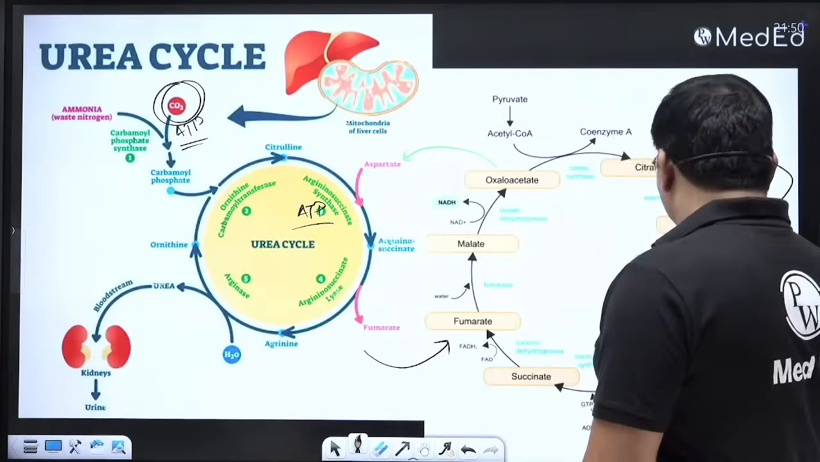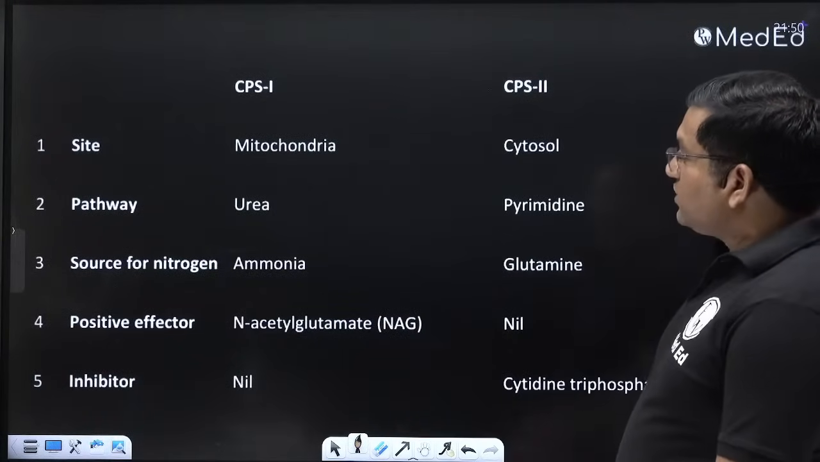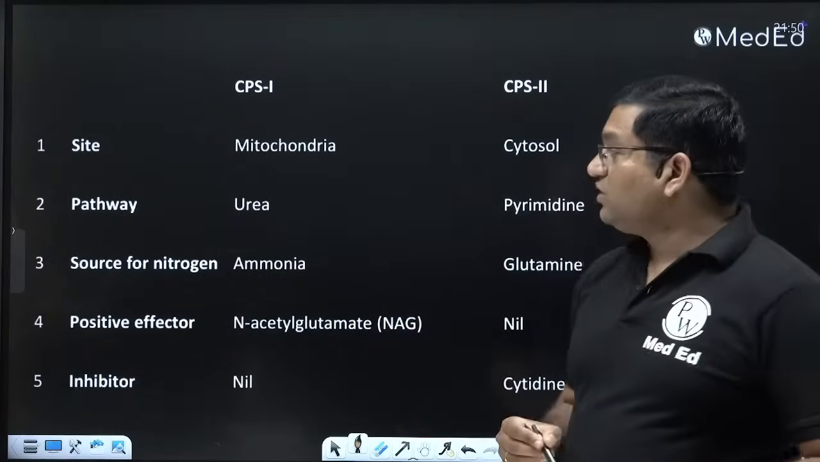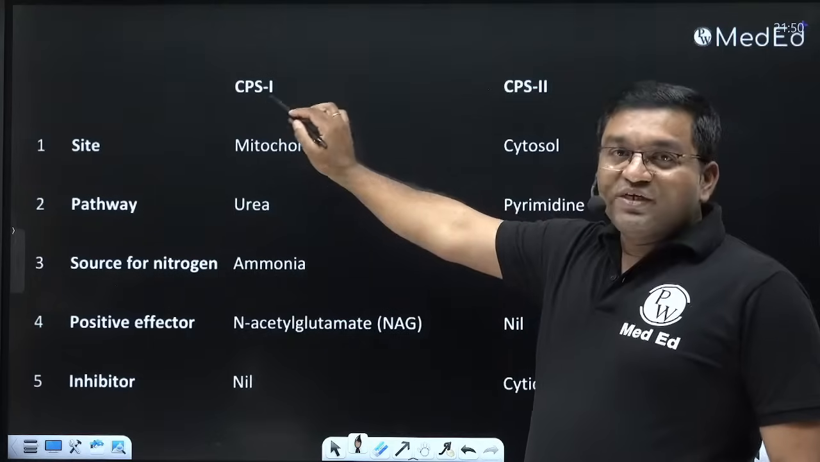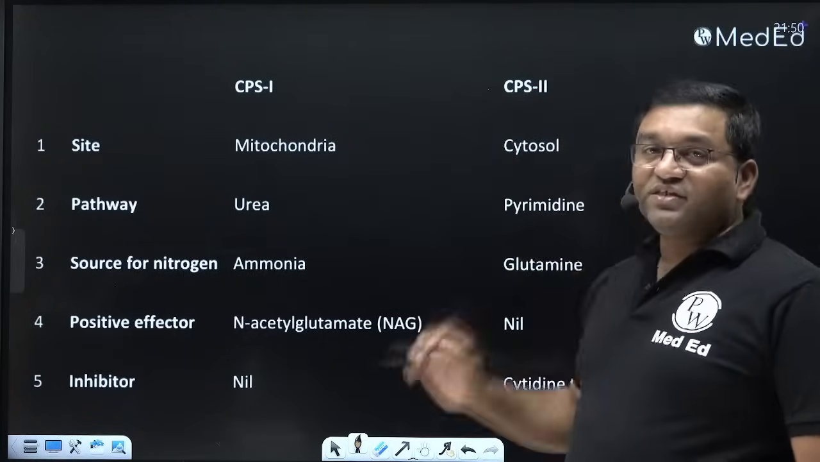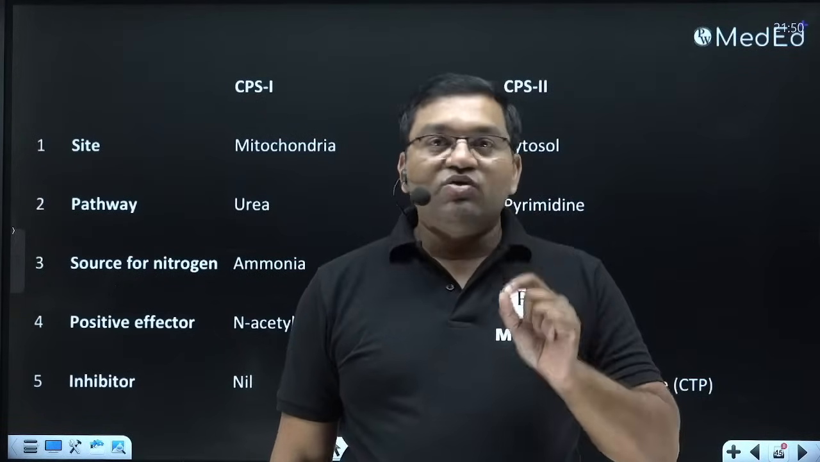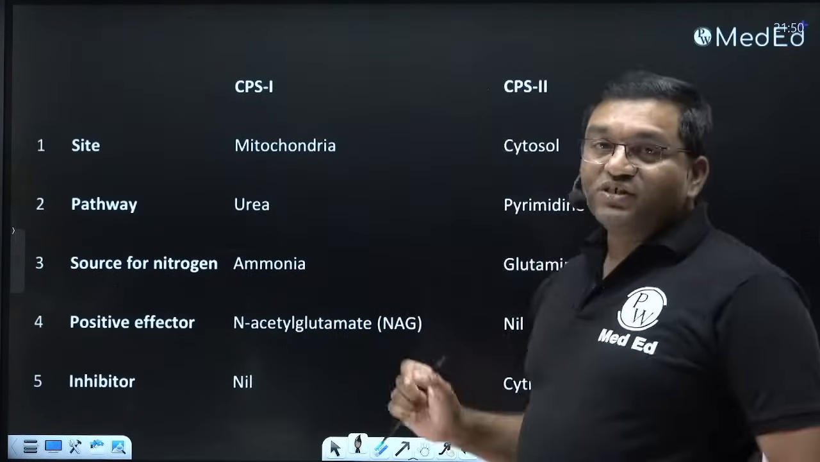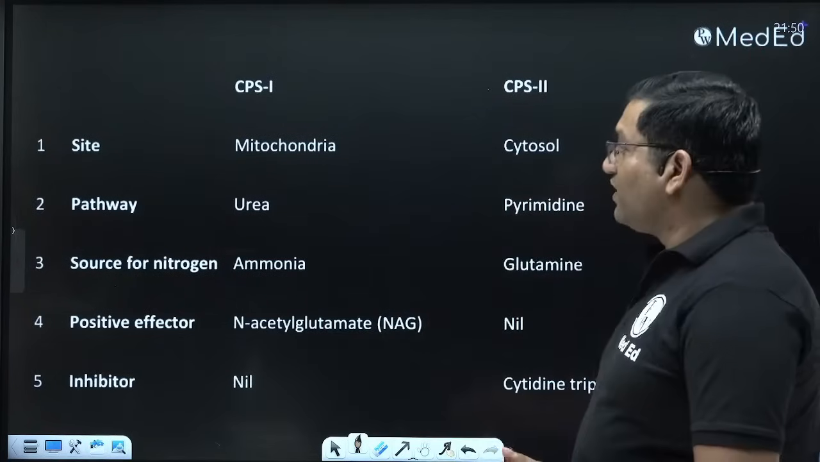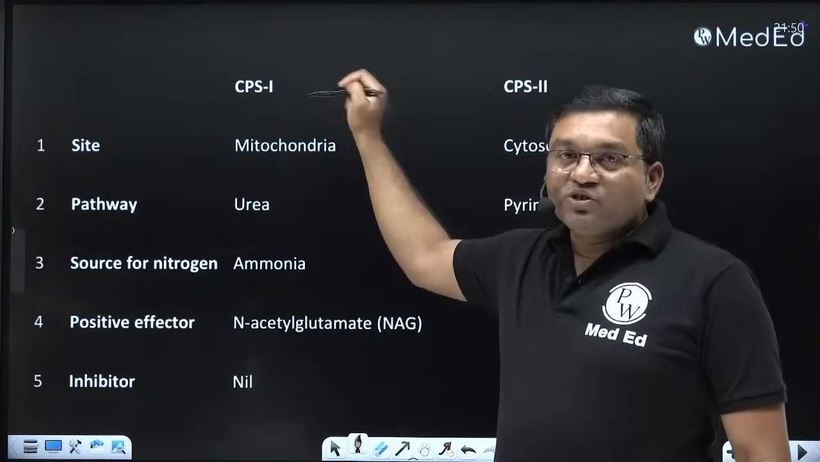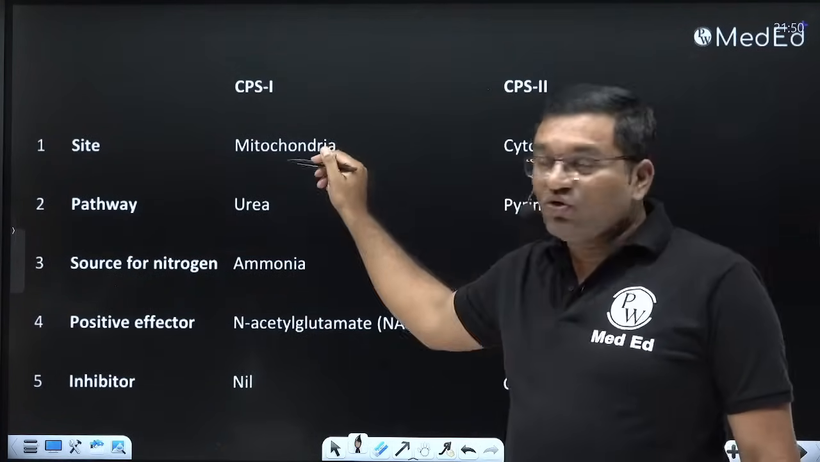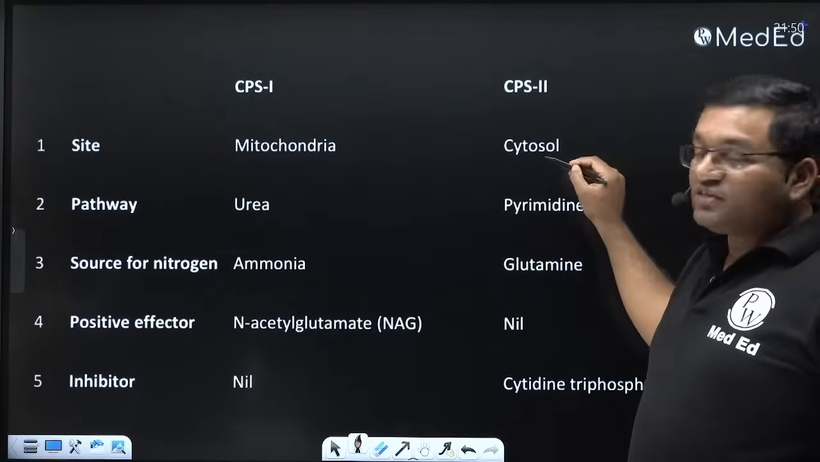So CPS1 and CPS2, a viva question. CPS1 is carbamyl phosphate synthetase 1, and CPS2 is carbamyl phosphate synthetase 2. These are examples of biotin independent carboxylation reactions. For this carboxylation reaction, biotin is not required. CPS1 is present in the mitochondria. CPS2 is present in the cytosol.